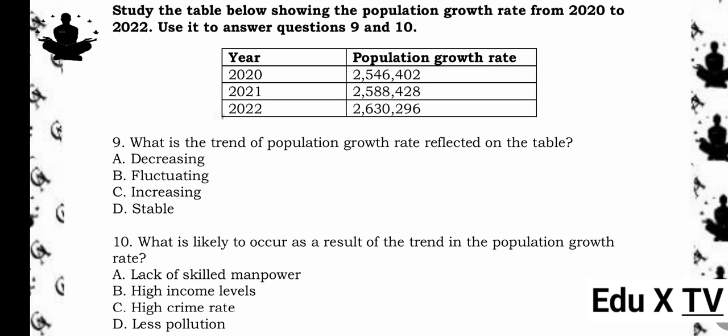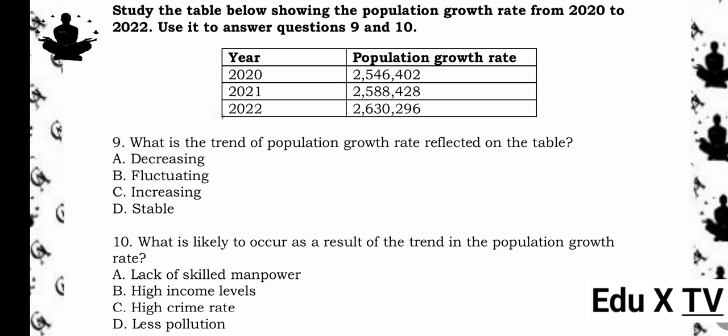Study the table below showing the population growth rate from 2020 to 2022. Use it to answer questions 9 and 10. Year, population growth rate: 2020, 2,546,402. 2021, 2,588,428. 2022, 2,630,296. 9. What is the trend of population growth rate reflected on the table? A. Decreasing. B. Fluctuating. C. Increasing. D. Stable. The answer is C. Increasing. Reason being, the population numbers rise steadily from 2020 to 2022, showing an increasing growth rate.